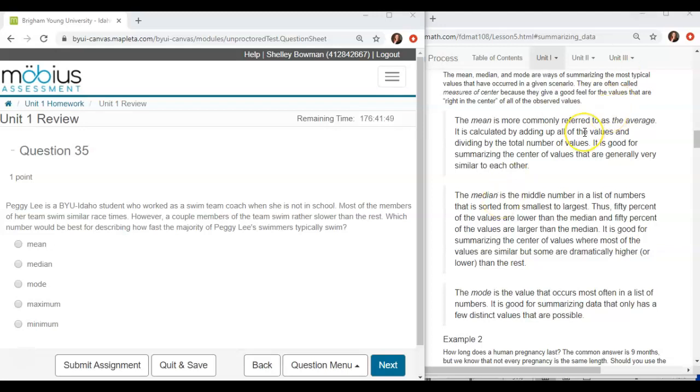So the mean probably isn't the best option to describe the typical swimmer speed. The median gives us a really good middle point, and the mode gives us the most common. Where we don't actually have these listed out, so it's not necessarily the most common, I'm going to go with the median here, especially where we have a couple of values that are going to be dramatically higher or lower, and we have a couple of swimmers that are rather slower than the rest. So I think the median will be our best option.